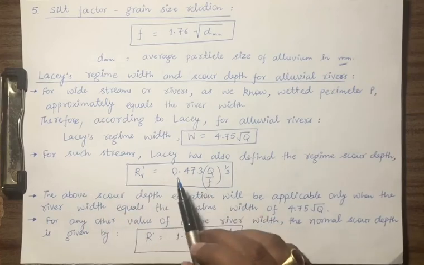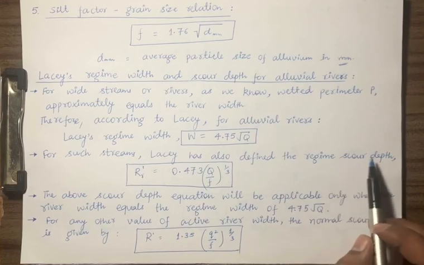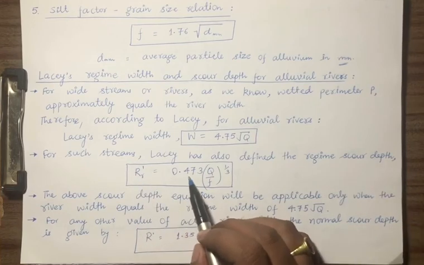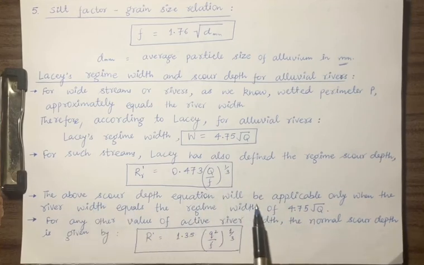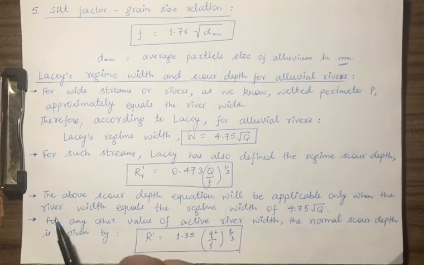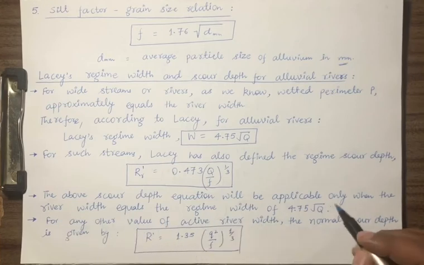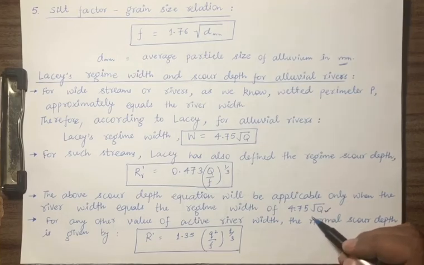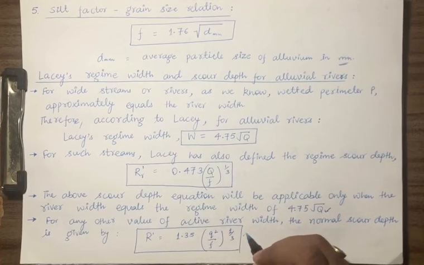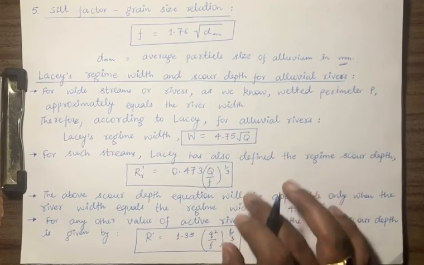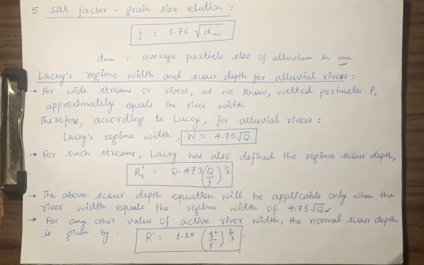For such streams, Lacey has also defined the regime scour depth as R dash equal to 0.473 q by f raised to power 1 by 3. The above scour depth equation will be applicable only when the river width equals the regime width of 4.75 root q. For any other value of active river width, the normal scour depth is given by R dash, this is 1.35 q square by f raised to power 1 by 3. So this is what we have tried to discuss in terms of width.